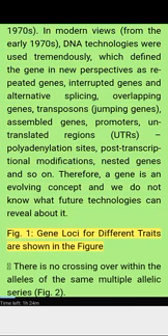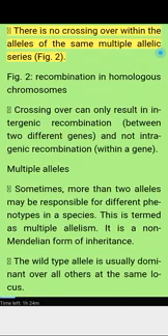Figure 1. Gene loci for different traits are shown in the figure. There is no crossing over within the alleles of the same multiple allelic series. Figure 2. Recombination in homologous chromosomes. Crossing over can only result in intergenic recombination between two different genes, and not intragenic recombination within a gene.